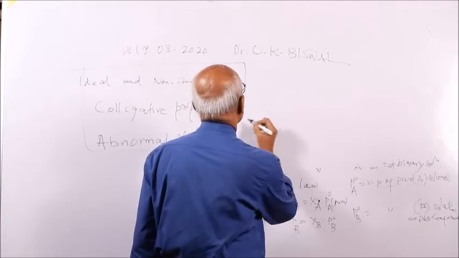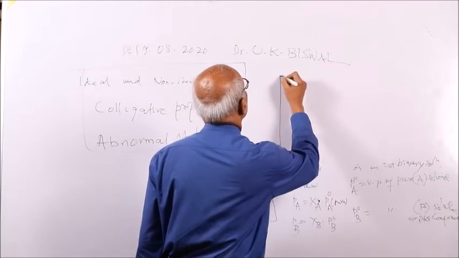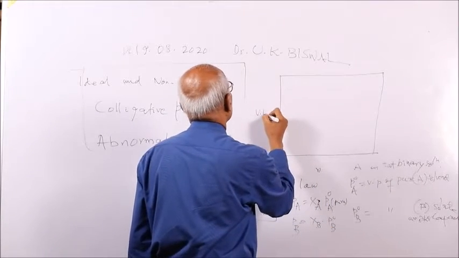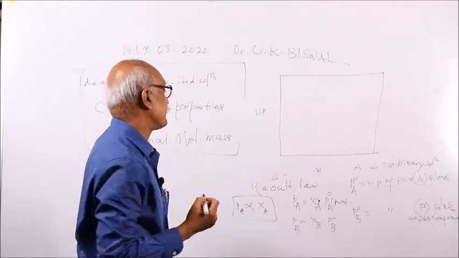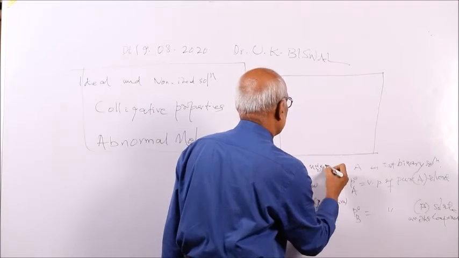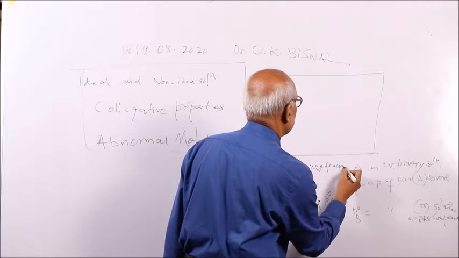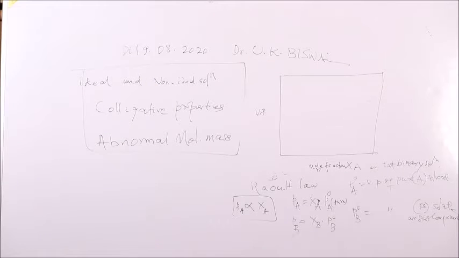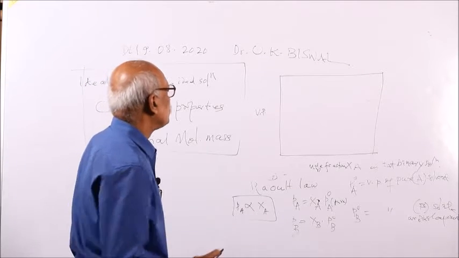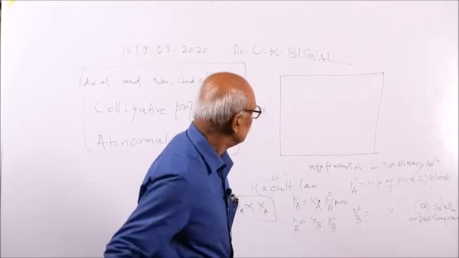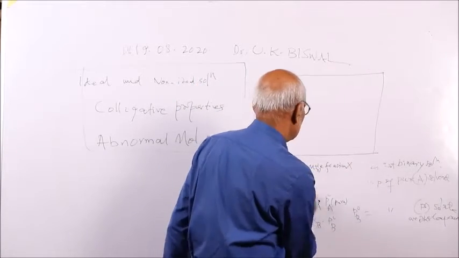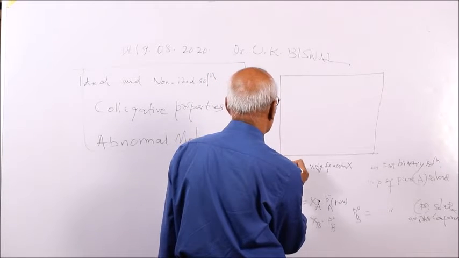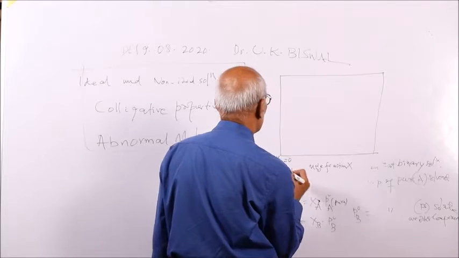Then if you plot an ideal graph of mole fraction versus vapor pressure, on one axis let us take vapor pressure, and on the other axis mole fraction, represented as X. So you see, mole fraction XA. Suppose here XB is equal to 0 and XA is equal to 1.